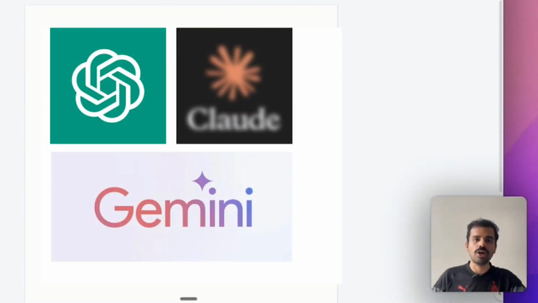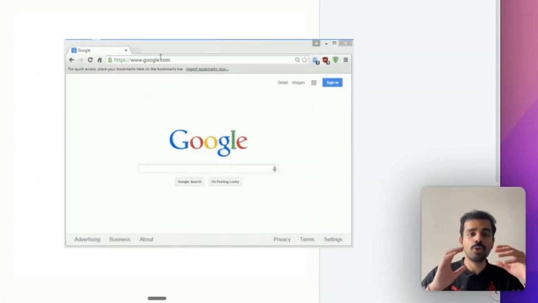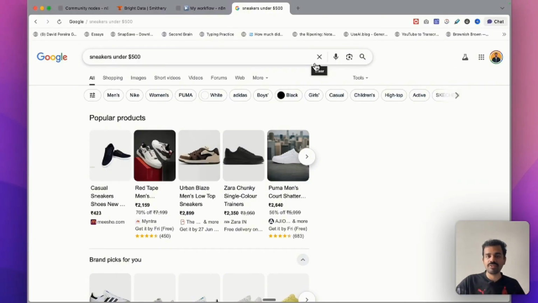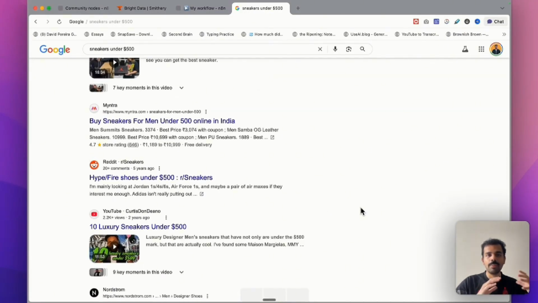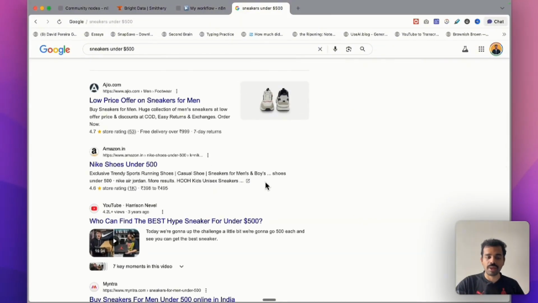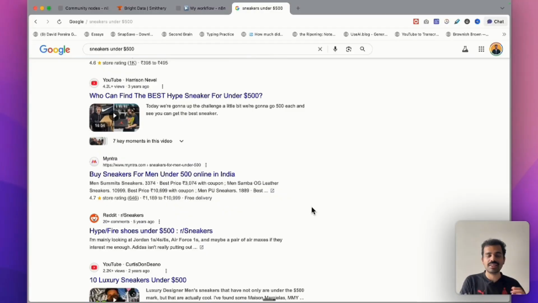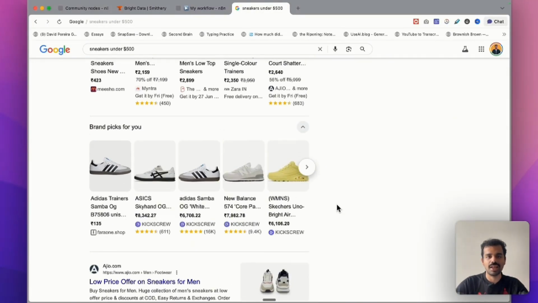AI chatbots like ChatGPT, Gemini, and Claude all have the option to include search results. But those are limited to public pages. If I look for something like sneakers under $5,000, a YouTube video or a Reddit thread would be public information. But when the agent has to scrape Amazon or any other marketplace, those would be protected pages. And that is where you would need a scraping agent like this.